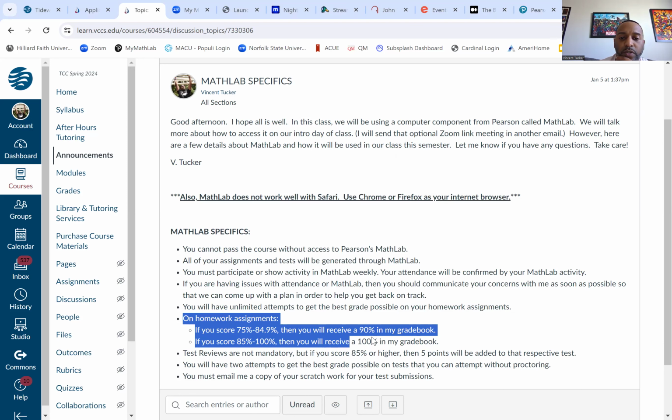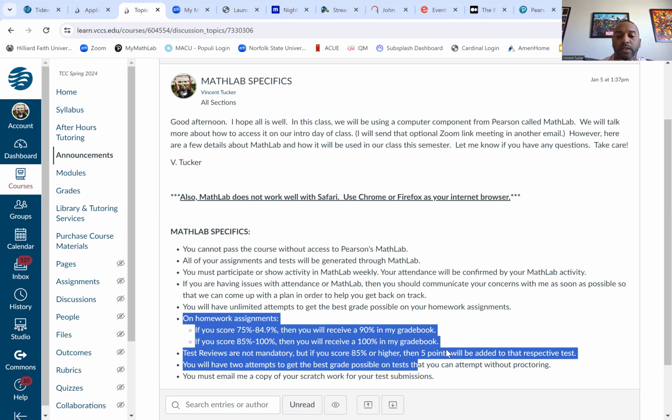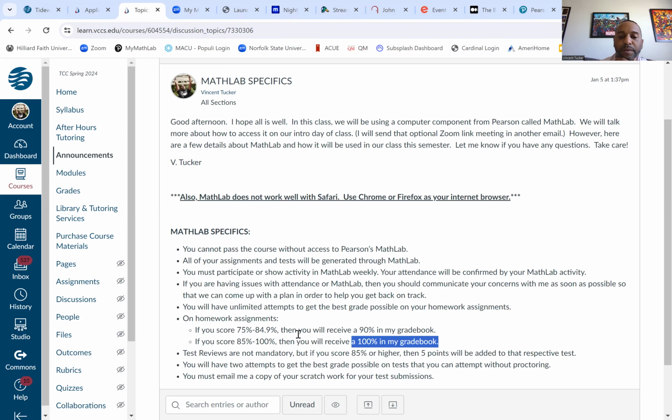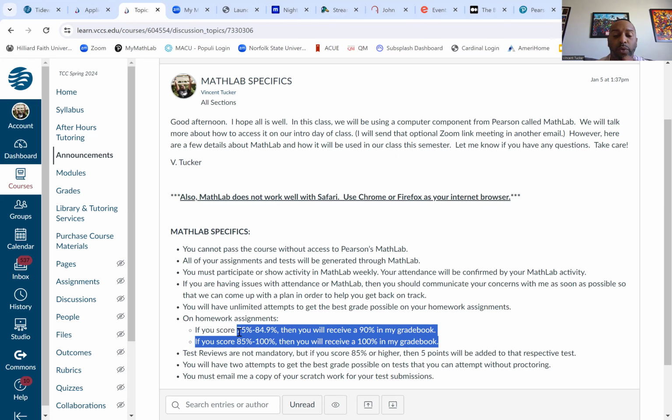Also, the way I would be looking at your homework is, anyway, keep doing this. But 75 or better is what we're looking at when it comes to homework, because remember, you get an unlimited amount of tries to get the best grade possible. So I'm looking for at least a 75 with an unlimited amount of tries. There's no such thing as an unlimited amount of problems.